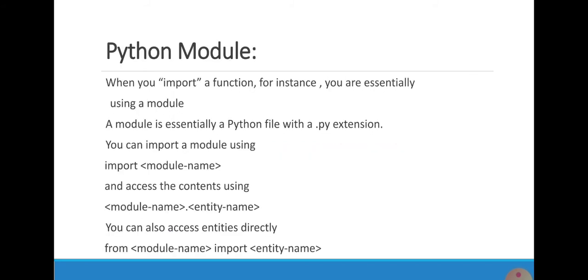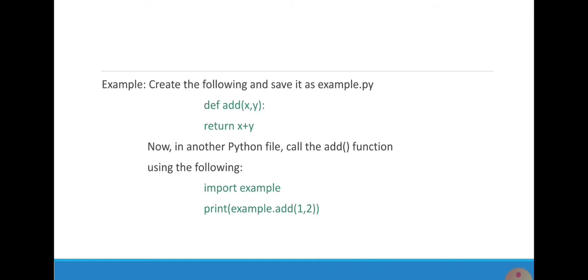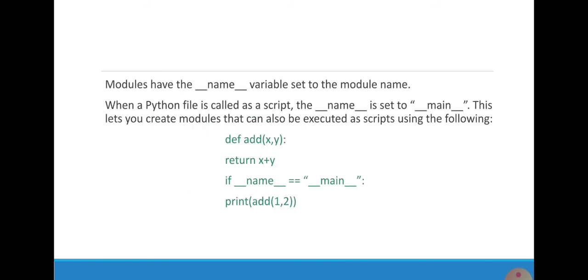Python module. When we import a function for instance, we are essentially using a module. A module is essentially a Python file with a .py extension. We can import the file using the code given below. We can access the content by using the code. We can also access the entity by using the import from code. Example of module.